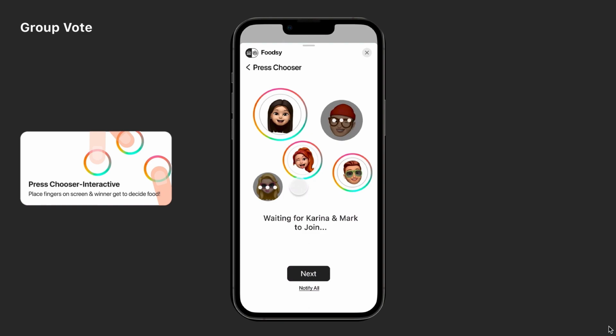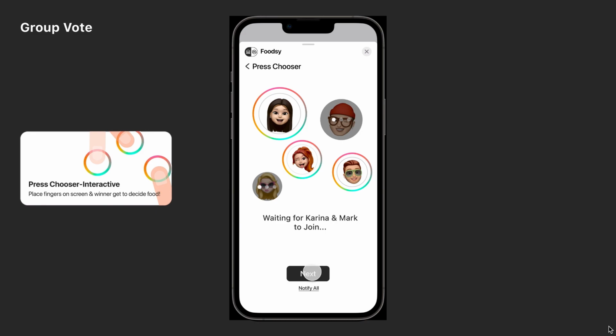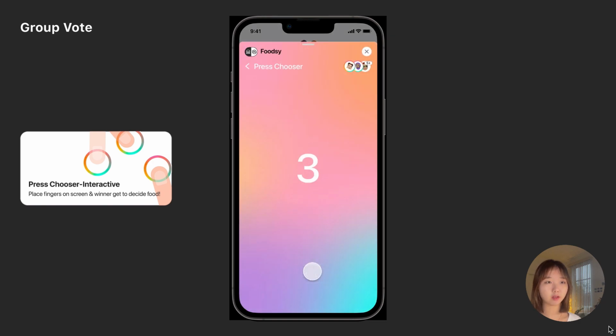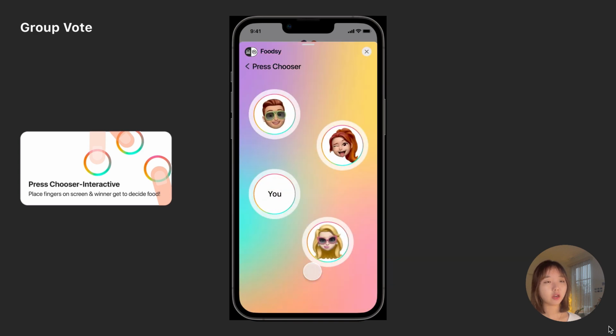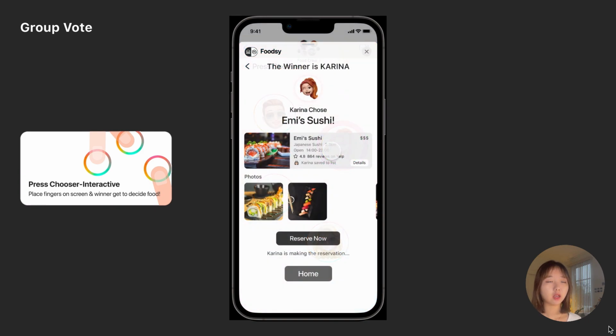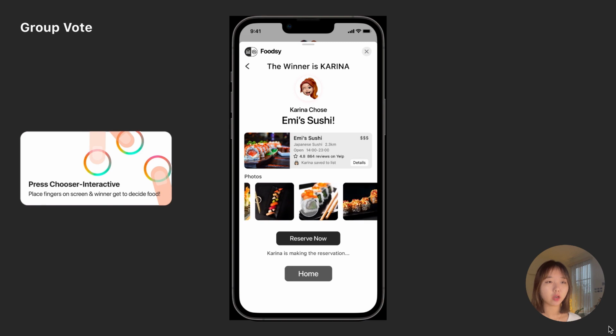So right now, Nicole is waiting for her friend to join the game. And in clicking next, the game starts. First, she needs to choose the restaurant to pick, and the game starts. Here, Nicole is placing her finger on the screen, and by long press, after a few seconds, it shows her friend wins the game, which has a pink circle around the profile. In here, it shows the winner and the decided restaurants.